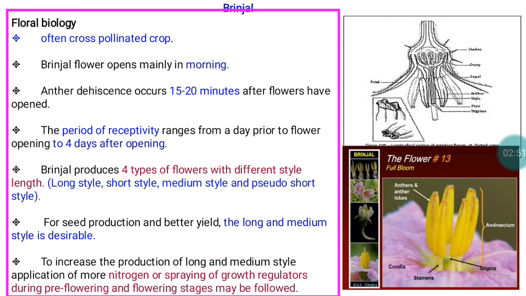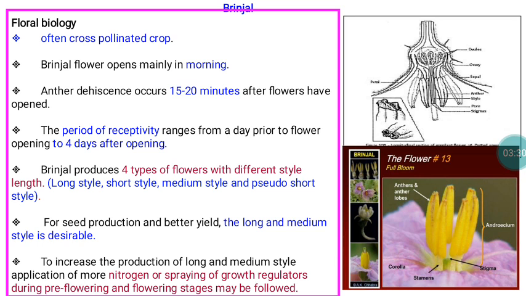Another important thing with reference to brinjal is that it's an example of heterostyly in nature. It has flowers with different types of styles: long style, short style, medium style and pseudo short style. From the seed production point of view, the flower with the long and medium style is very much preferred. For cooking purposes, the flower with the pseudo or short style is preferred because people wish to purchase brinjal without seeds. That alone is good for making brinjal curry. But for seed production purposes, we need flowers with long and medium styles.